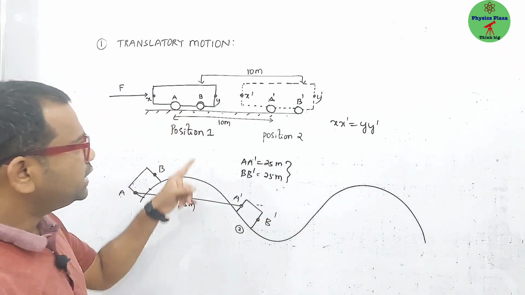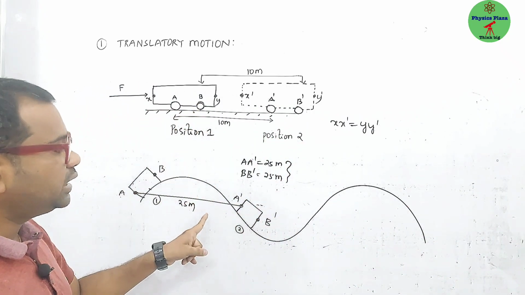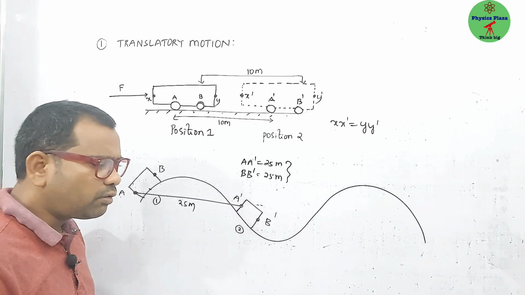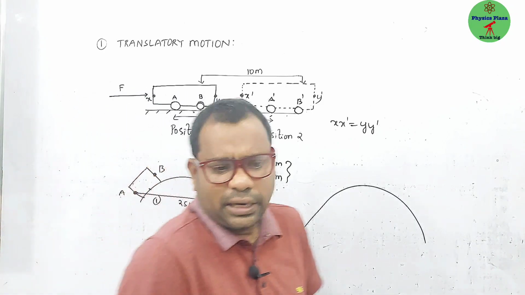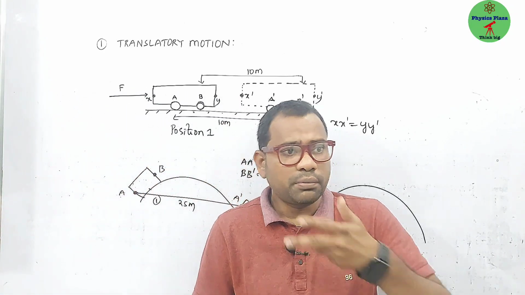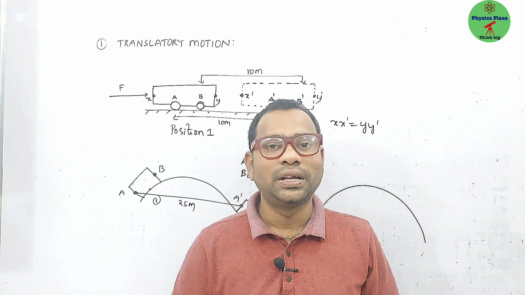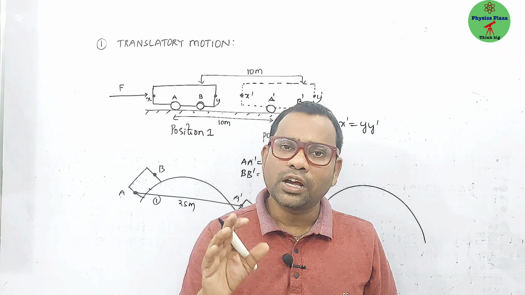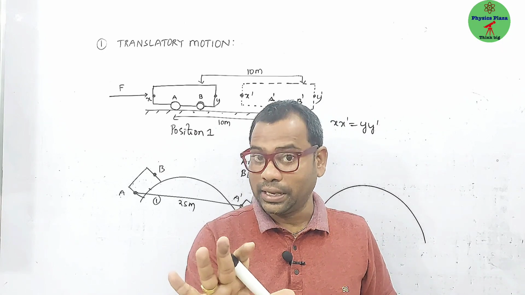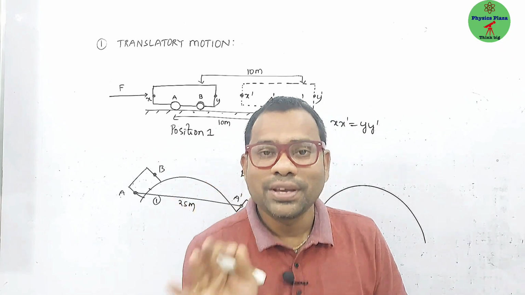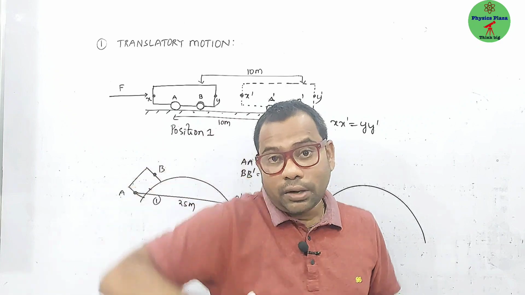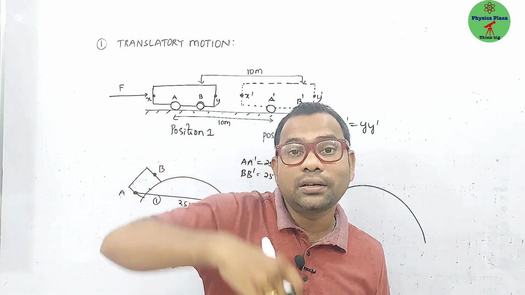Now, dear children, it is a rectilinear motion only. Then you may ask, sir, does rectilinear motion mean the body must go in a straight line path only? No, dear children, that's what I'm trying to tell you. If any object is going along a line, that line might be a straight line or a curved line.